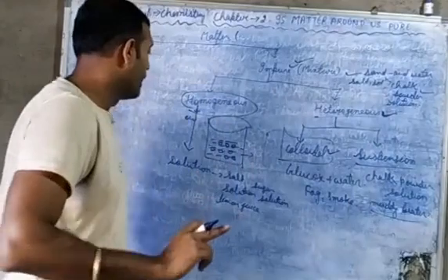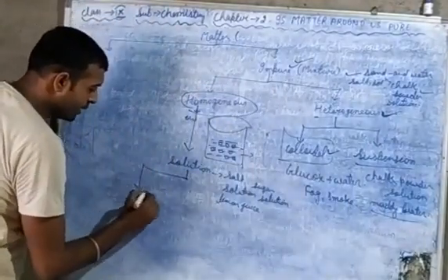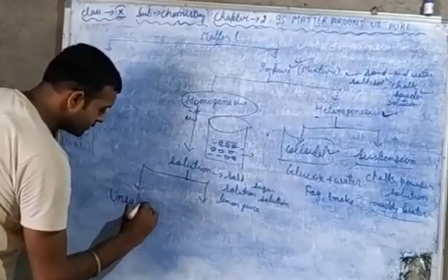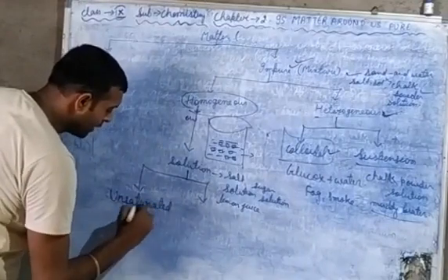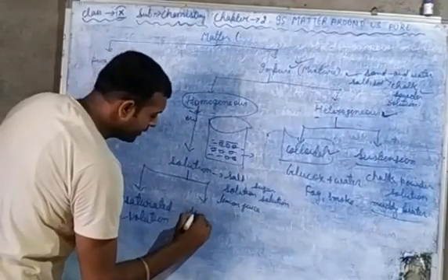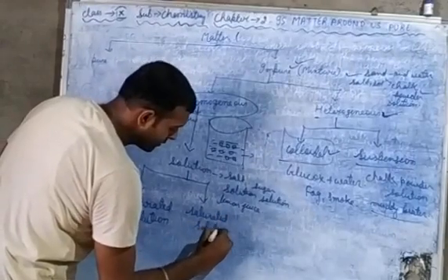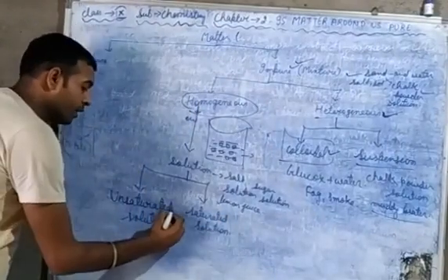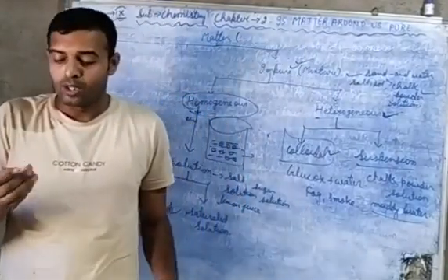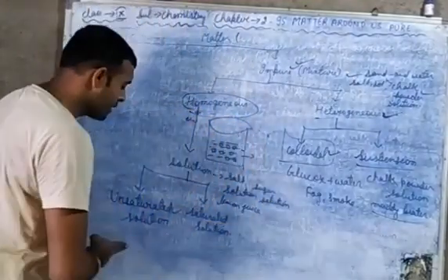Okay. Now in solution, again there are two types of solution. One is unsaturated solution and the other is saturated solution. Unsaturated means a solution is said to be unsaturated in which more solute can be dissolved. More solute can be dissolved, then it is known as an unsaturated solution.